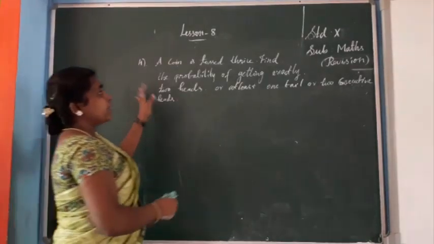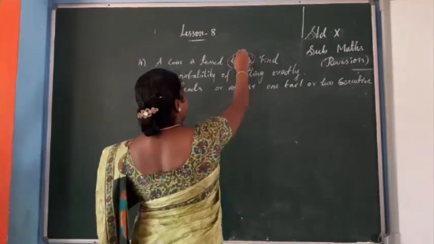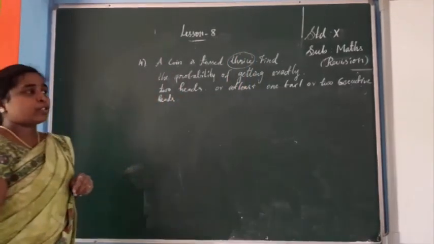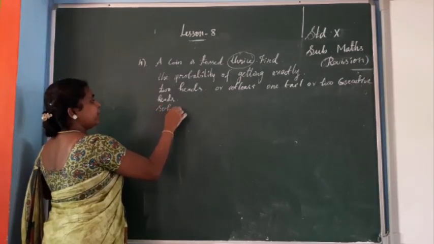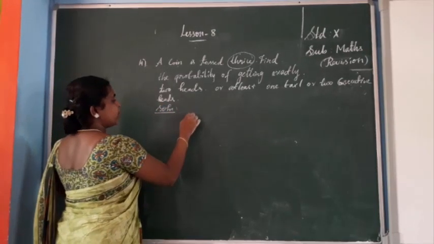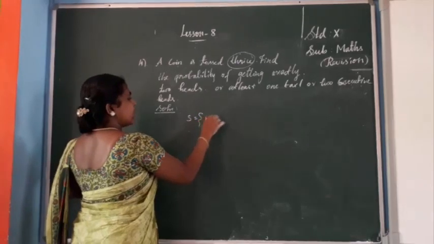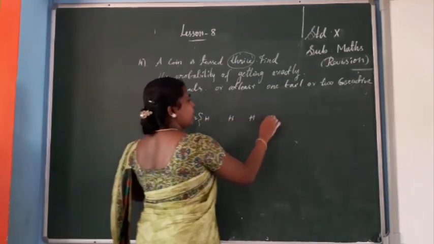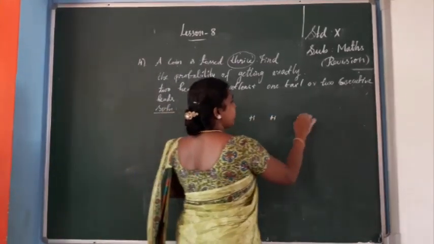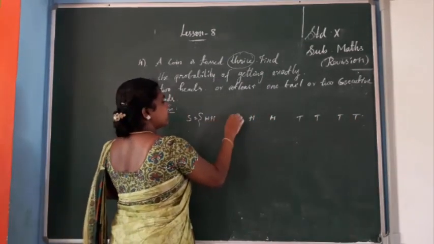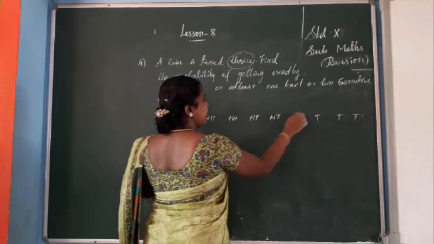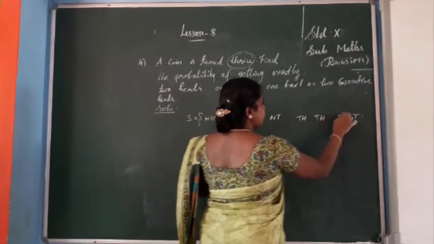See here, a coin is tossed thrice. So in the beginning of the class, I told you if the coin is tossed thrice, it means sample space. What's the sample space? So you get the 8 samples, isn't it? So S equal to H. Already I told you the same method you follow. First for H, next for T. Starting, okay. Next H 2 times, T H T T. Okay.